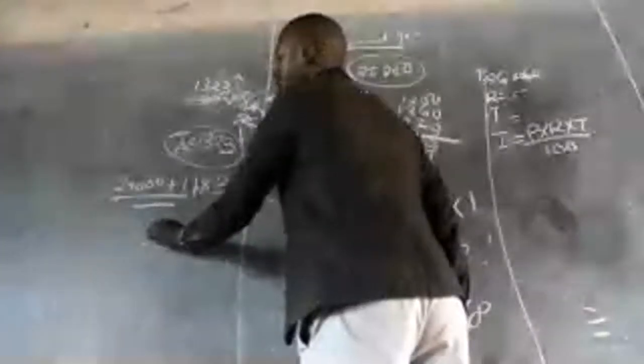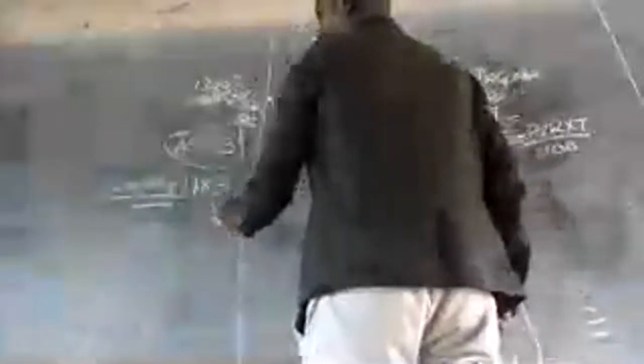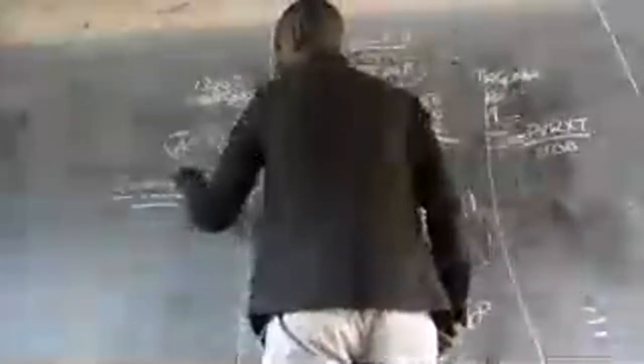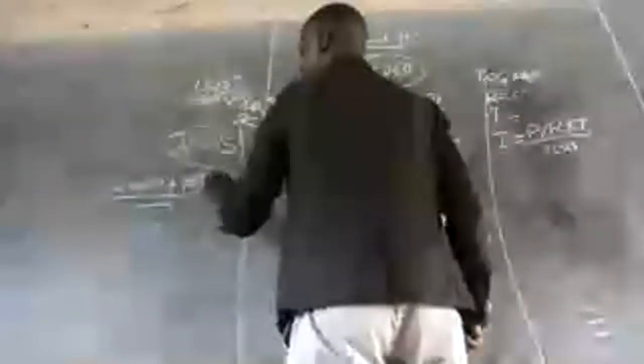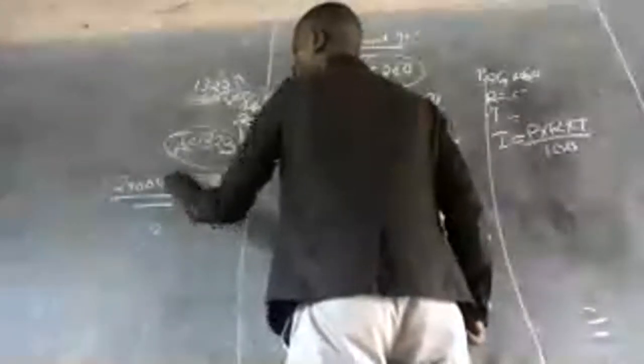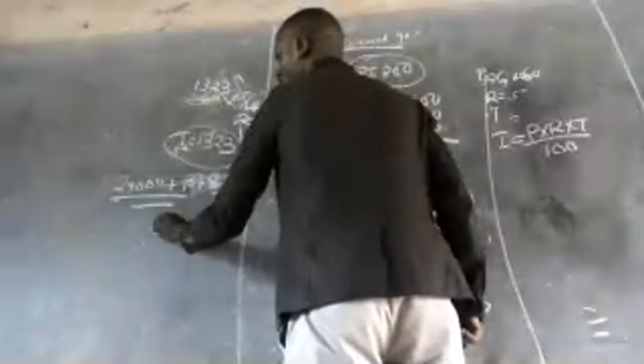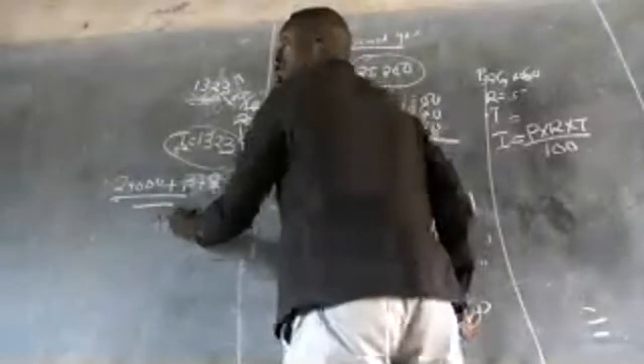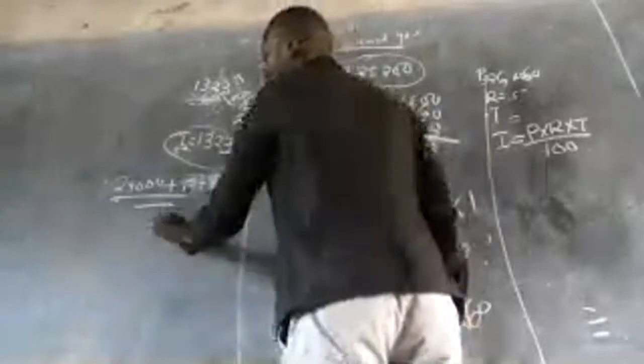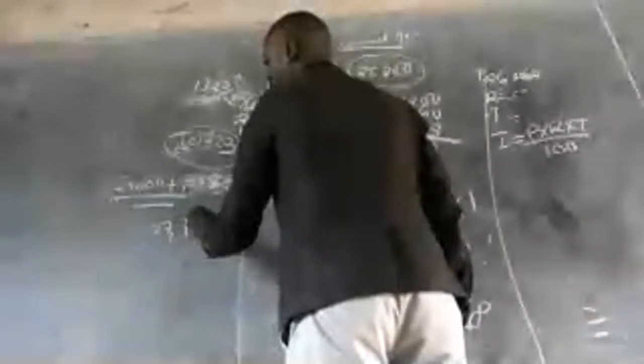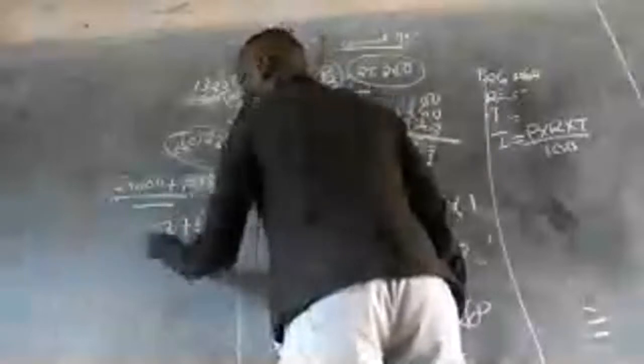If you add the two, 24,000 plus 3,783, you get 27,783. This is the total amount at the end of the three years. That is the demonstration.